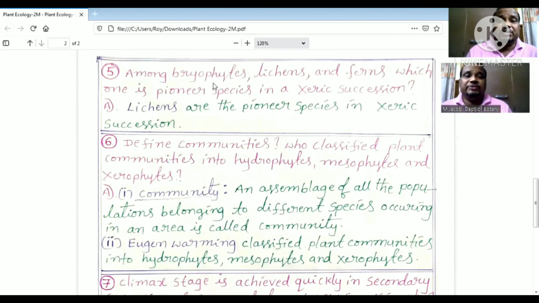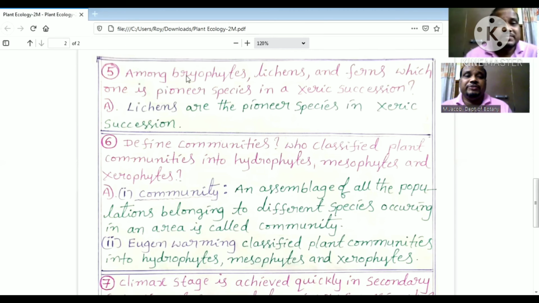The next, fifth one is among bryophytes, lichens and ferns, which one is pioneer species in a xeric succession? Lichens are the pioneer species in xeric succession.